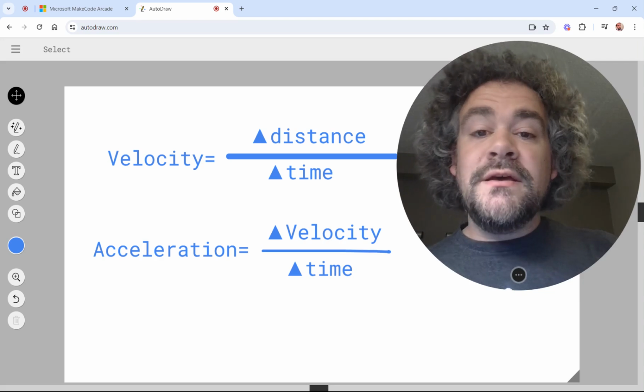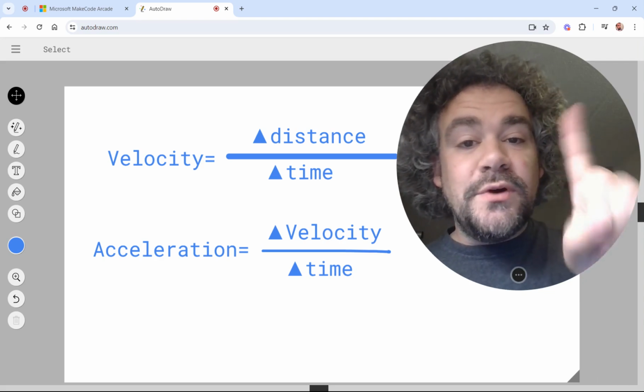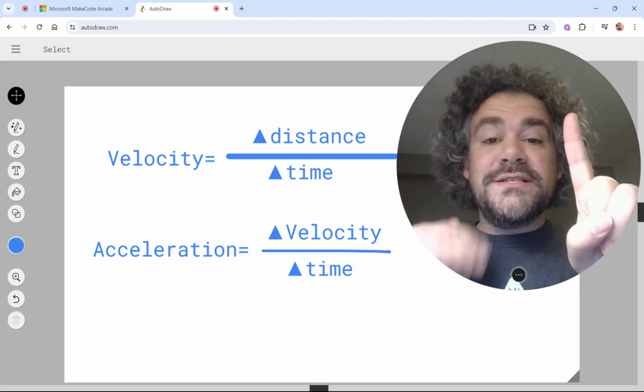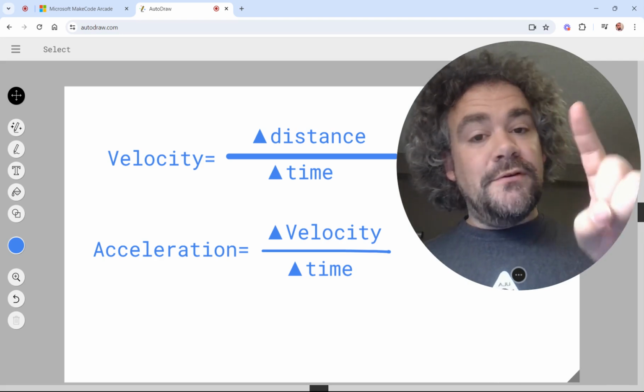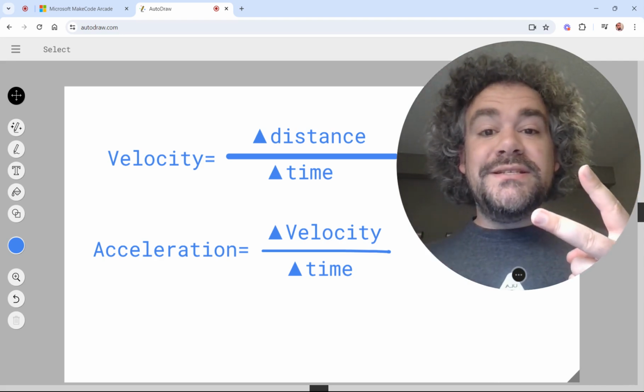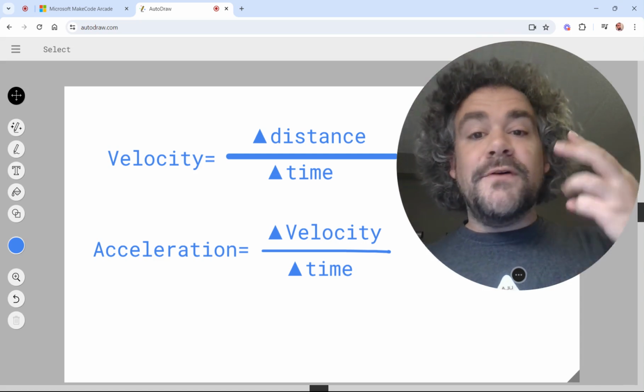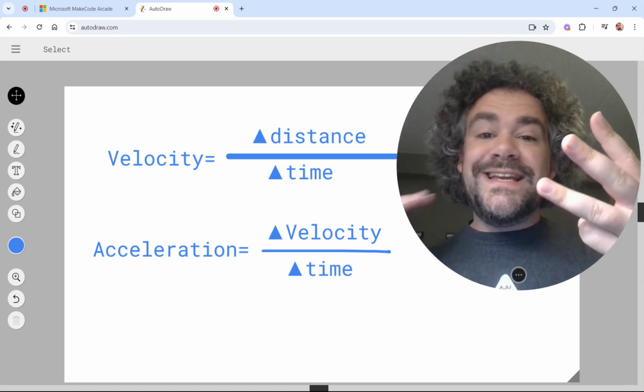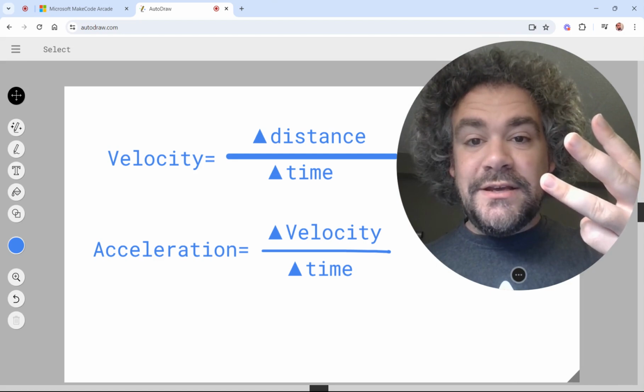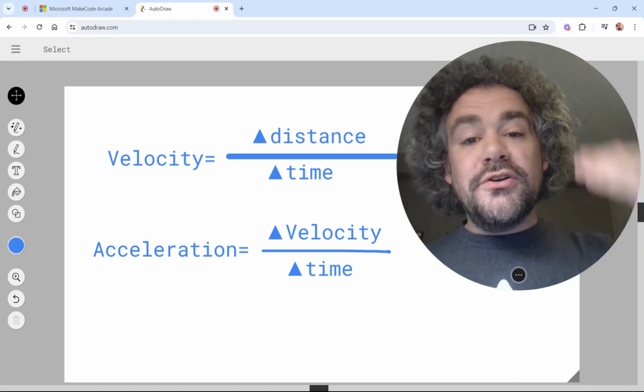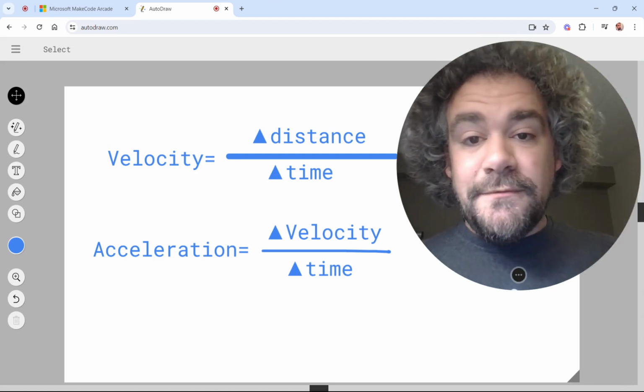So what does that mean? That means if you're falling for exactly 1 second, the speed that you're moving is now 32 feet per second. If you're falling for 2 seconds, you're now going 64 feet per second. If you're falling for 3 seconds, you got to do another one. That's 96 feet per second that you're now moving at. So the longer you're falling, the faster you're falling.